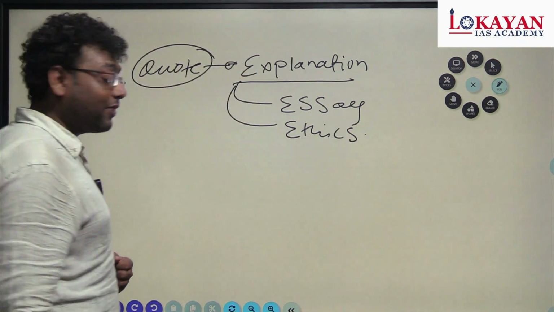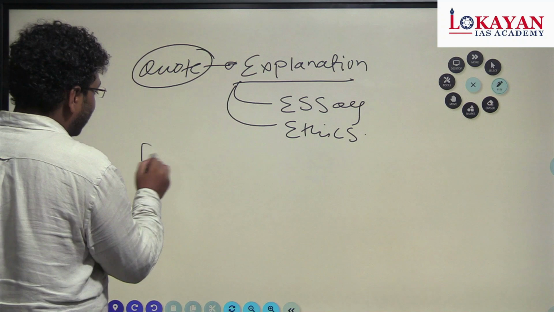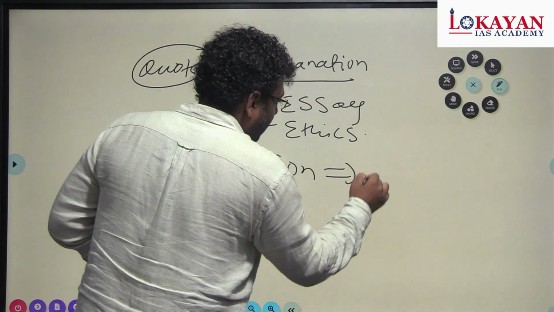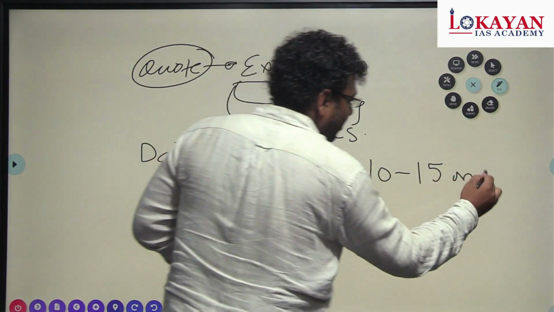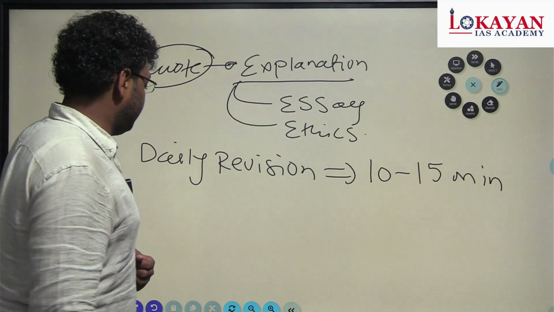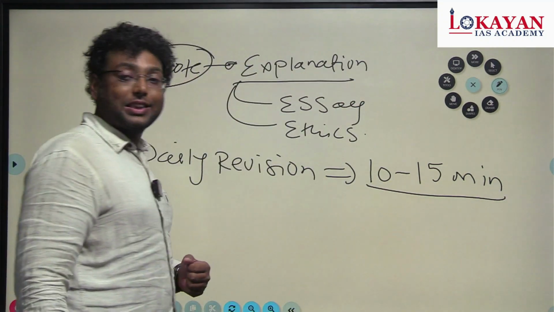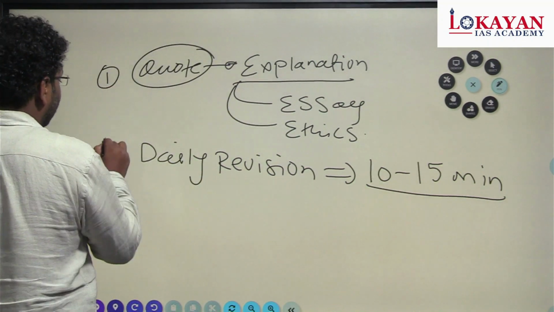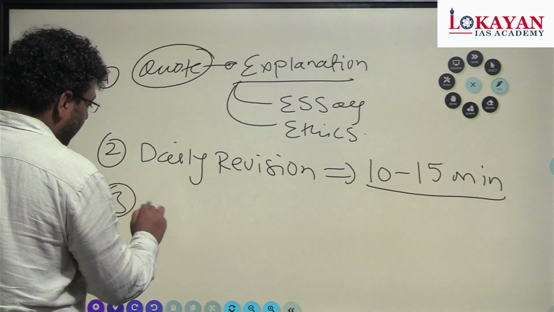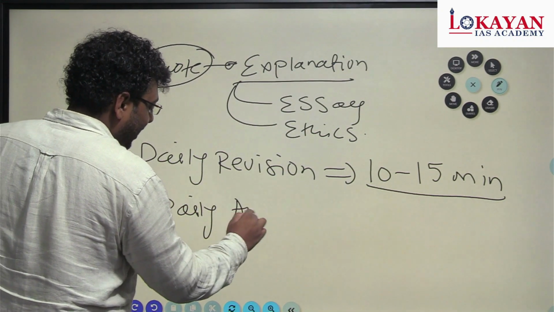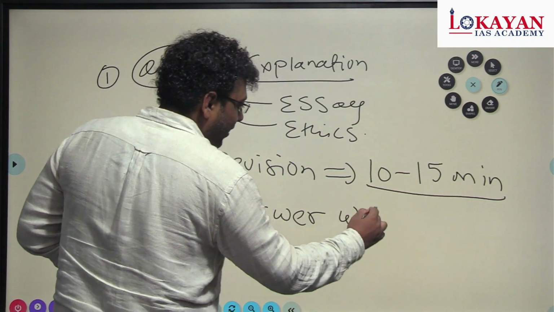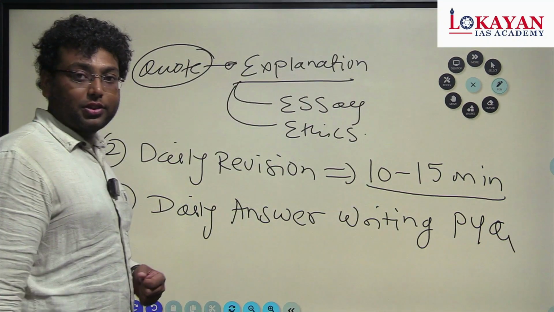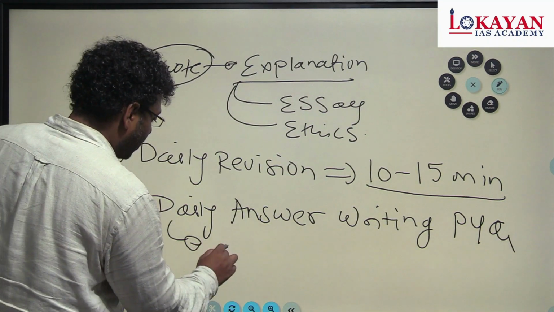Then the second thing in our class is the daily revision of the previous class for 10 to 15 minutes. That means within the class there is a complete revision of the previous classes and the syllabus. And the third is daily answer writing of the previous year questions as well as the current questions. These things are going to take 30 minutes.